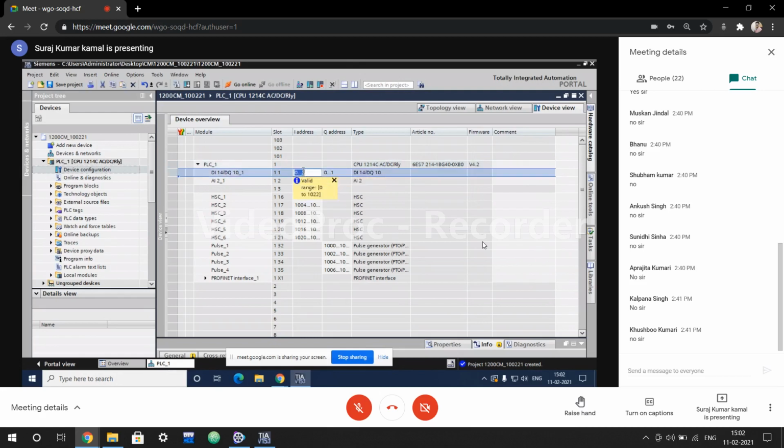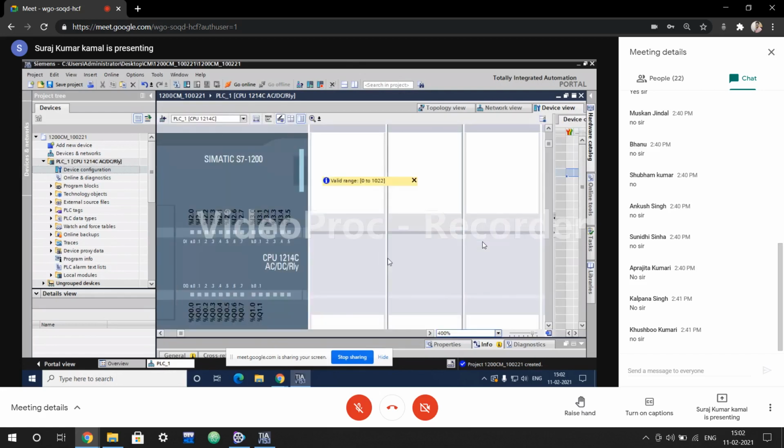If I want to change it to 2, I just need to put the first digit. The other digit will come automatically, 2 and 3. As you can see, 2 and 3. Now go and check. Input will be changed. Now input is changed. So from here, you can change the address of the input.